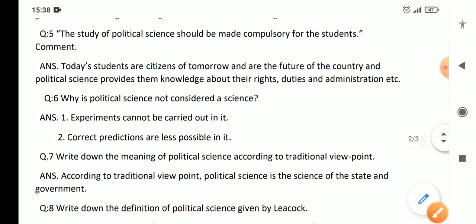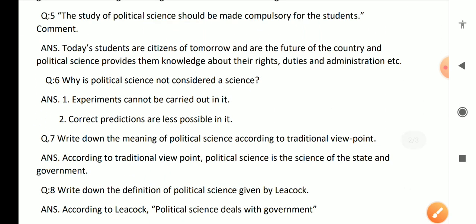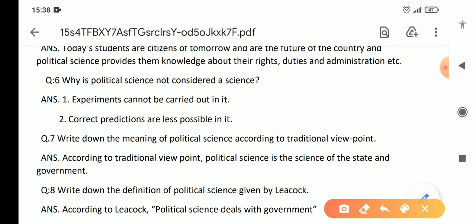Next question is, why is political science not considered a science? There are different answers. First, we can say that when we make empirical studies, it becomes science, and we have started doing empirical studies based on data in political science also.